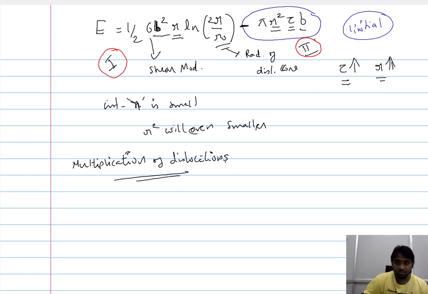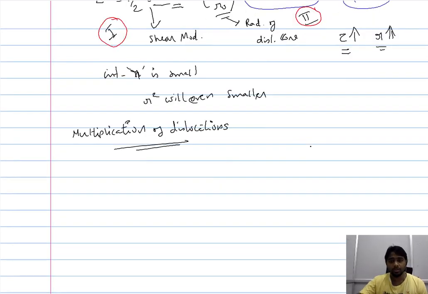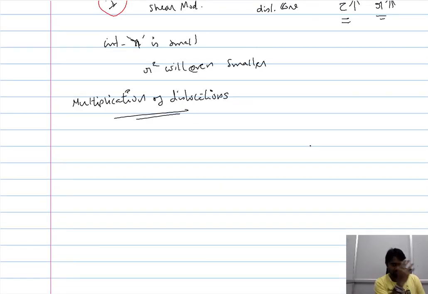This also increases the overall density of the dislocation, thereby enhancing the plastic deformation of the material. So when we want to relate the dislocation to the plastic deformation, it is also important to consider the multiplication of dislocations, because they ultimately increase the dislocation density that eventually contributes to the plastic strain.